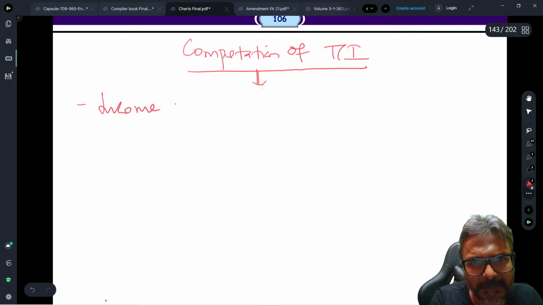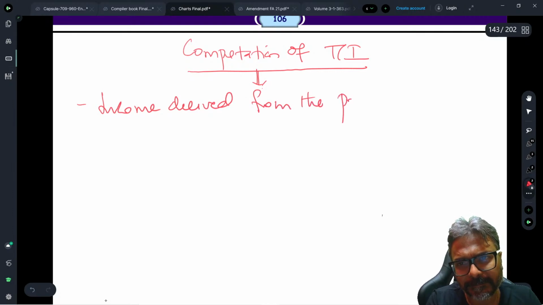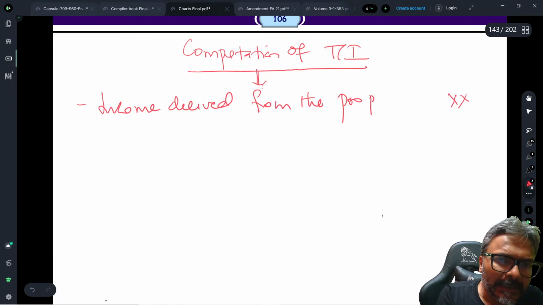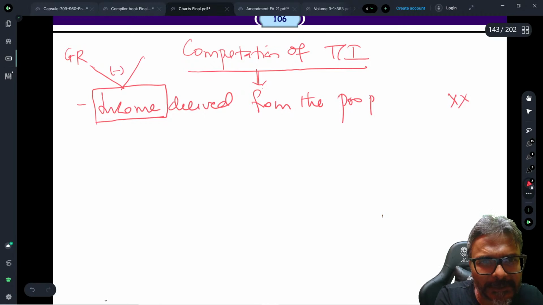We say income derived from the property held under the trust. Income derived from the property. So that is the first particular format, from the property. Now, this is the point over here. This income comprises of two things: the gross receipt minus the operational expenditure.